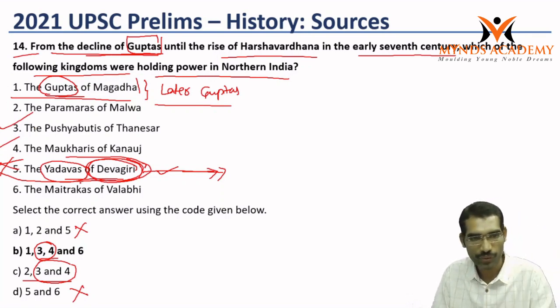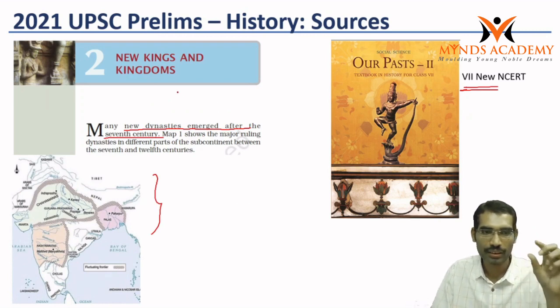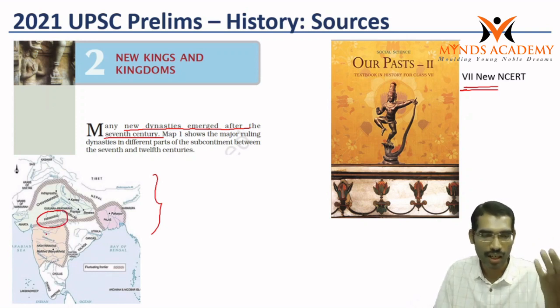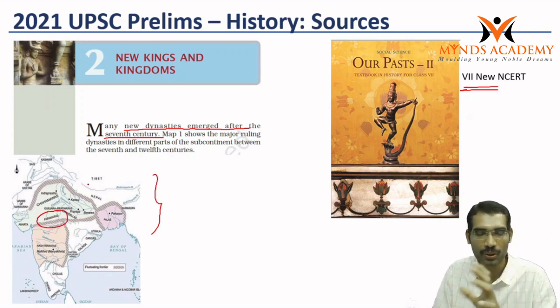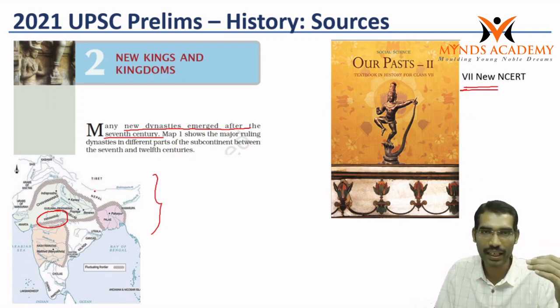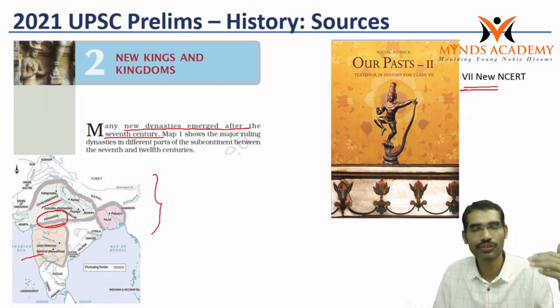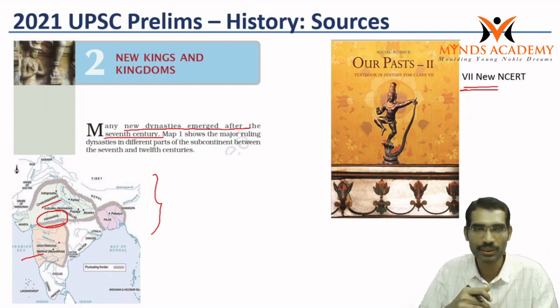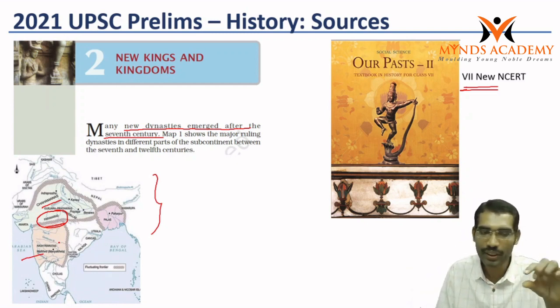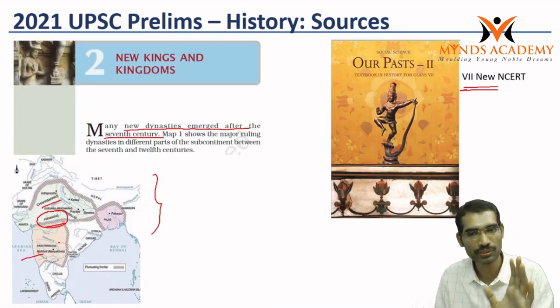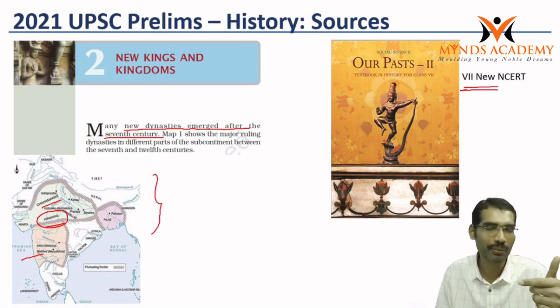This is the place where this map is showing. In this map after the 7th century, here you can see the Paramaras. After Harshavardhana, northern Indian politics and other parts gradually declined and different political powers emerged. Chauhans, Paramaras and Rashtrakutas, different dynasties ruled different parts of the country. Those who could just identify this map could have answered it very easily. But once again, most of the students leave this part, and such questions become difficult.